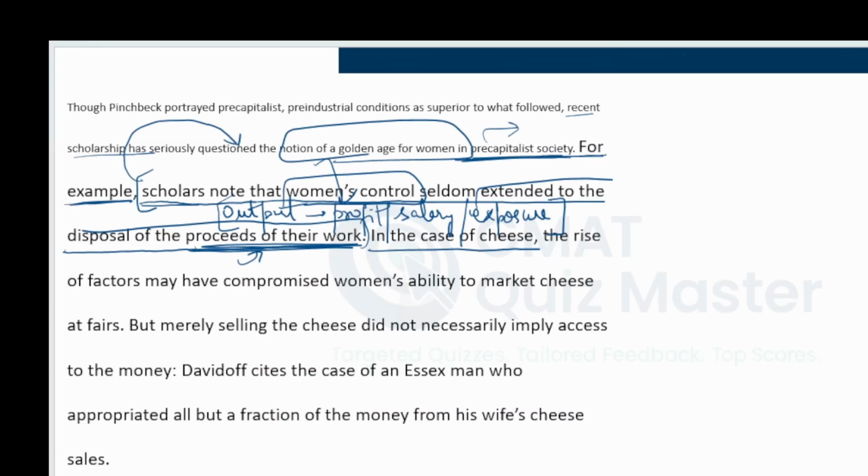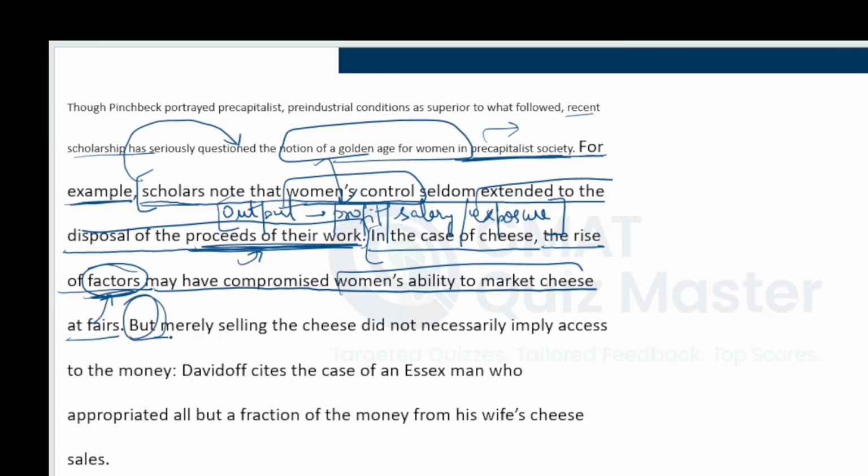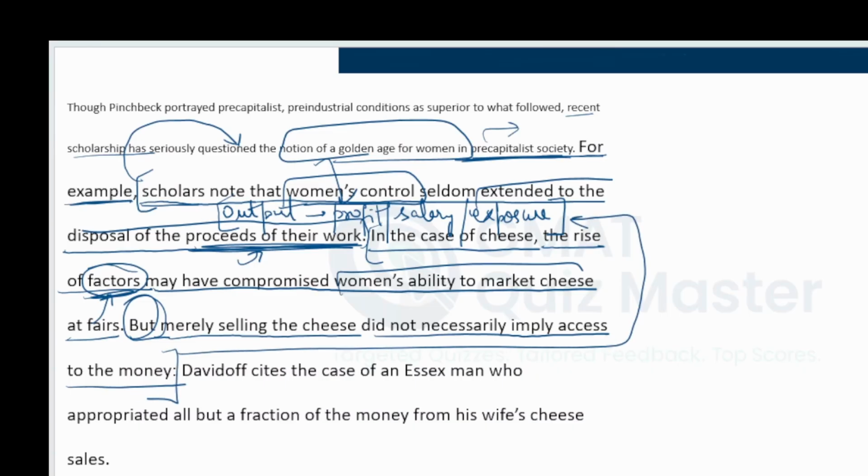In the case of cheese, so we are again coming back to cheese making, the rise of factors were the men who were selling cheese. We read that in the previous passage. So the rise of these factors, that is the coming up and becoming usual or popular of the factors, may have compromised women's ability to market cheese. We know that women were no longer given that task to market cheese at fairs. This was being done at factors. Now the scholars agree that this rise of factors may have compromised their ability to market cheese at fairs, but this is a contrast. Merely selling the cheese did not necessarily imply access to the money. And this is how you can now confirm your understanding of this proceeds of their work.